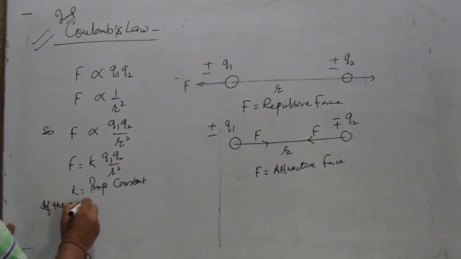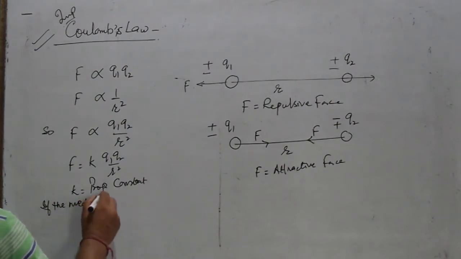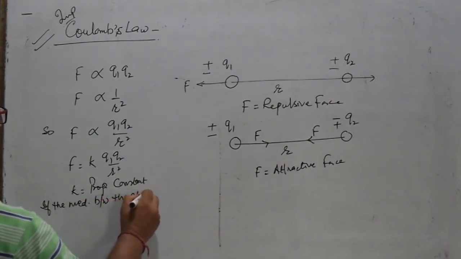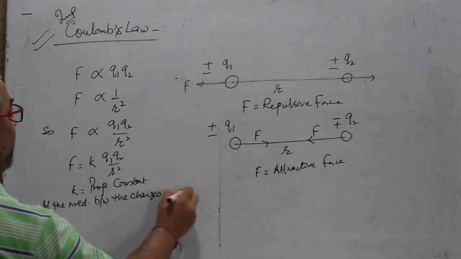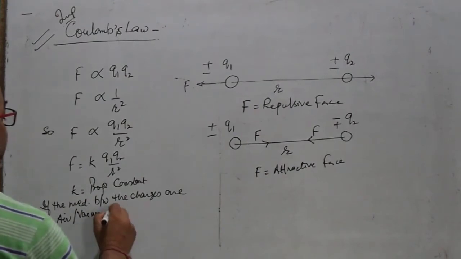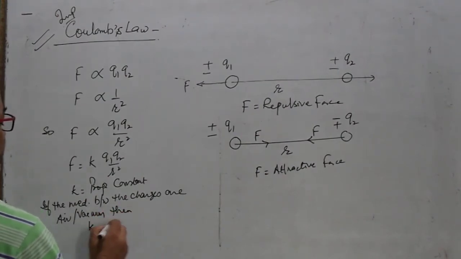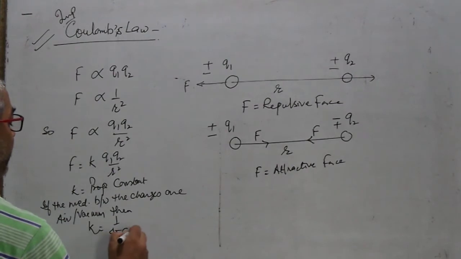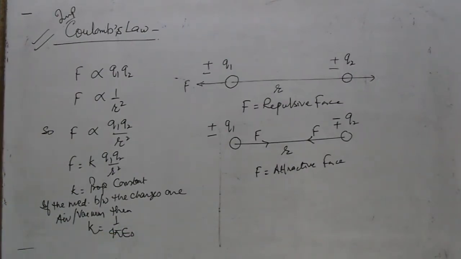If the medium between the charges is air or vacuum, then K is taken as 1 upon 4 pi epsilon naught.